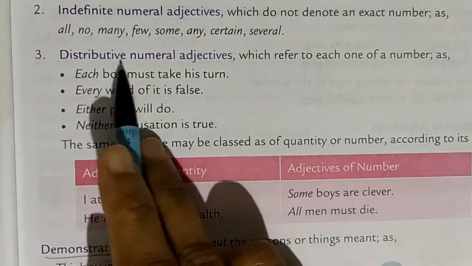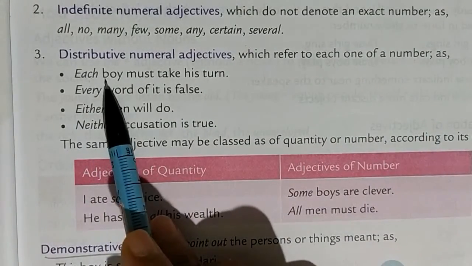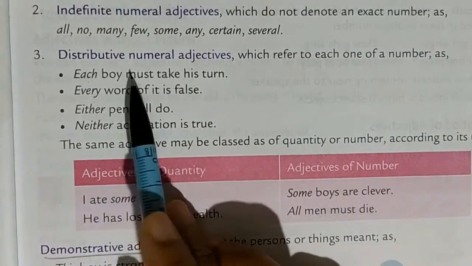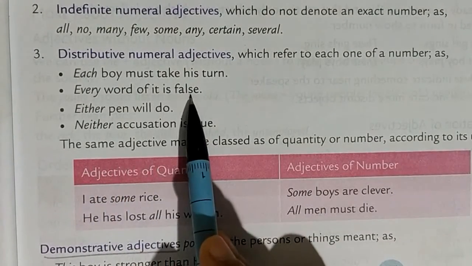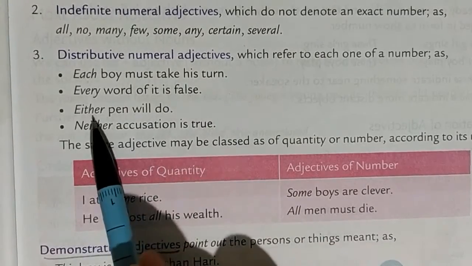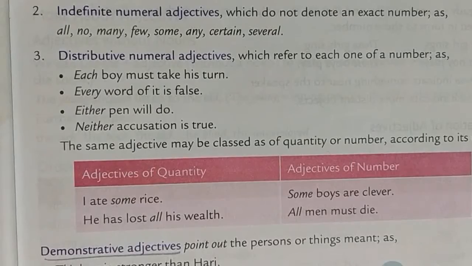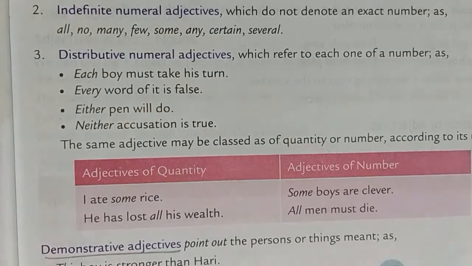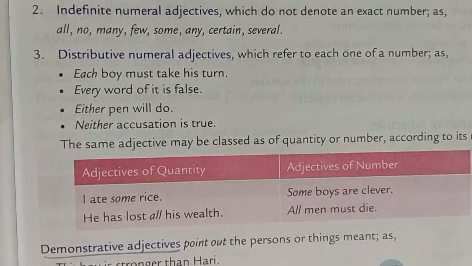Understood? Distributive numeral adjectives refer to each one of a number, as in "Each boy must take his turn." It refers to each one, everyone. Each boy means everyone has to come. "Every word of it is false" means whatever word that person is saying is false. "Either pen will do" means either pen or pencil, but preference is given to pen. "Neither accusation is true" means none of the accusations is true. Whatever allegations have been made are all false.